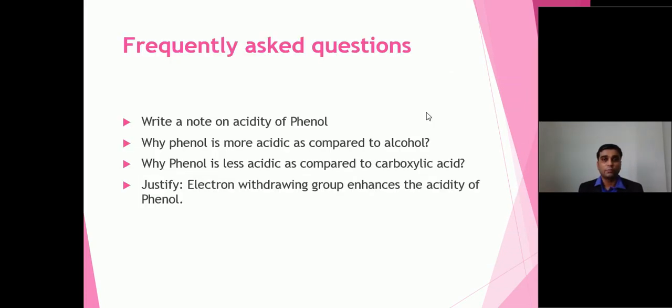Fine. Now, a frequently asked question, a straight frontline question, is whether a statement is right or not on the acidity of phenol. The second one is more important: they ask you to comment, phenol is more acidic as compared to alcohol, justify. Phenol is less acidic as compared to carboxylic acid, justify. The most important part is, remember one thing, an electron withdrawing group always enhances the acidity of phenol. Fine. So these are frequently asked questions in the university examination paper. So you have to learn.